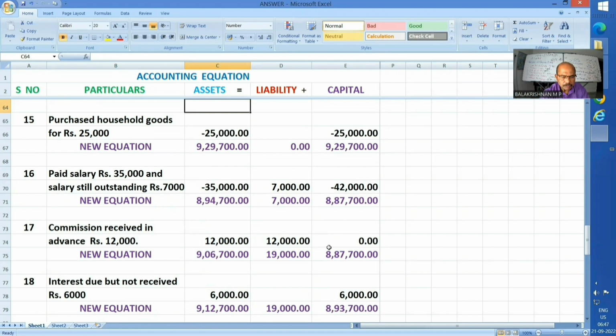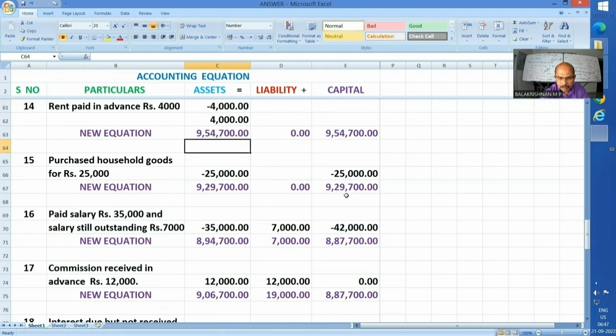Next one, 15th. Purchase household goods for rupees 25,000. Household means the drawings, the way it strikes you. And 25,000 capital got reduced. Drawings reduced the capital. Capital has now become 9,29,700. Now, why I have made a reduction in this assets 25,000? Can you tell me? Simple like that. Purchase means money moved out. Hence, asset got reduced. It has become 9,29,700. Equation is well taken care of here also.